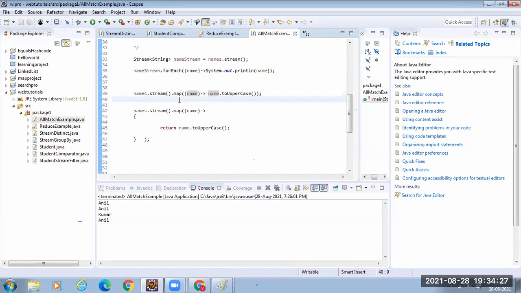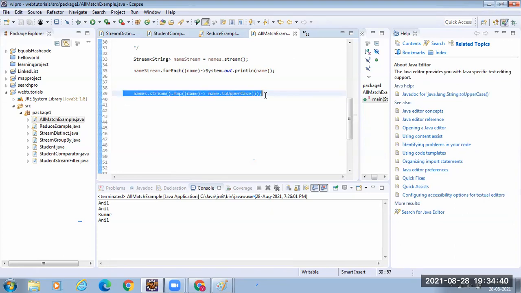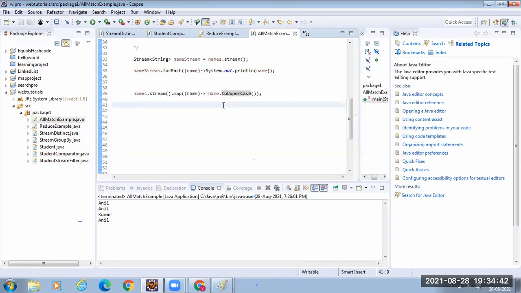Each content in the stream gets converted to uppercase, right? But here, this is the important thing. When you call the map, it won't be converted to uppercase. Do you know why? If you have understood.